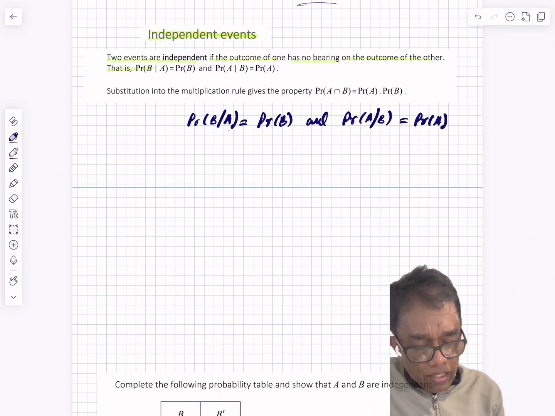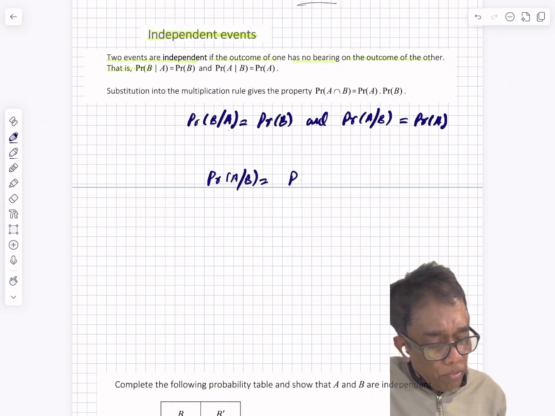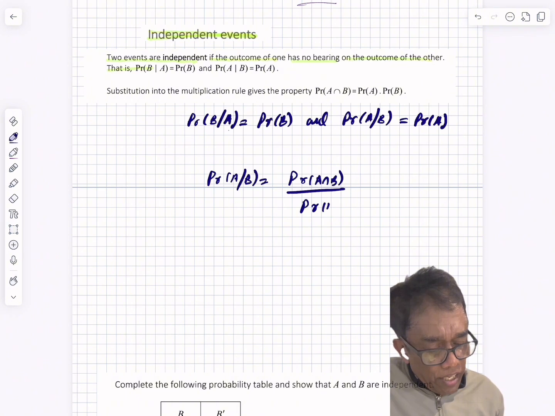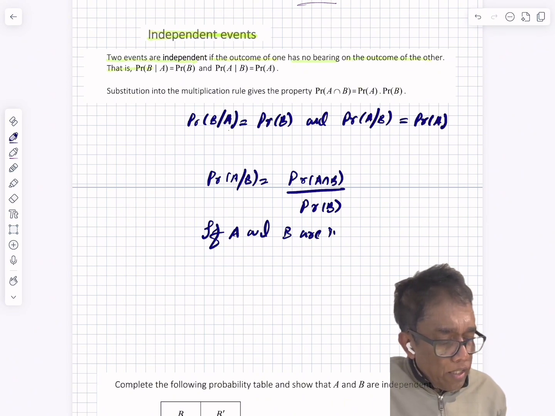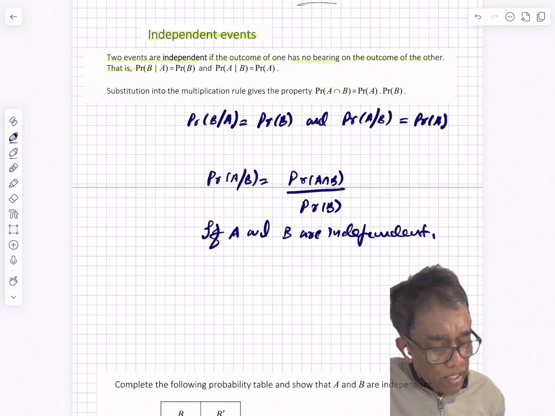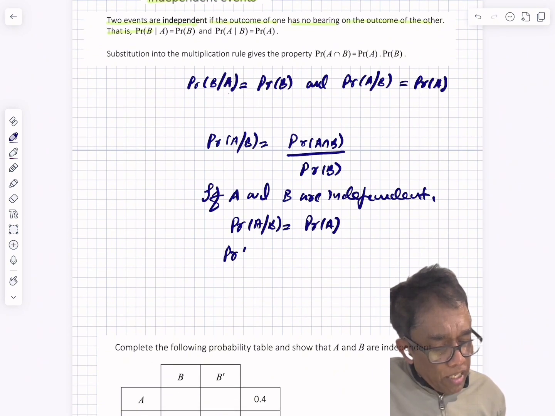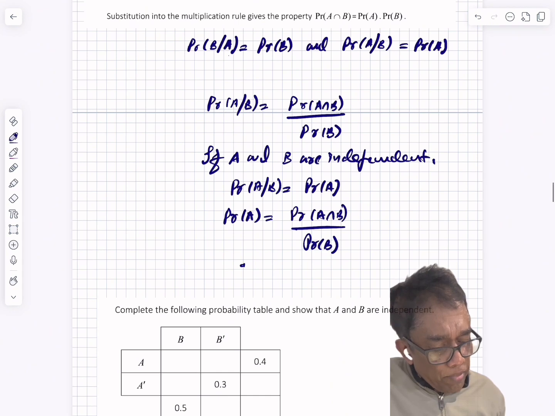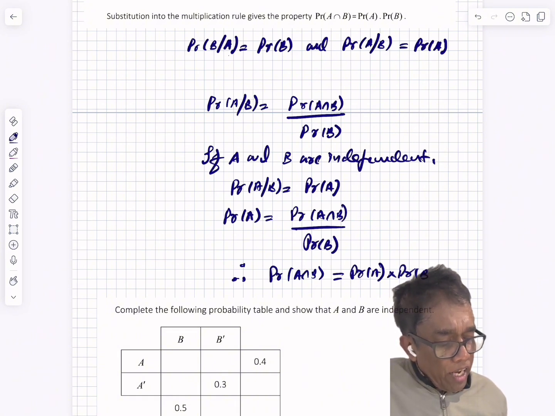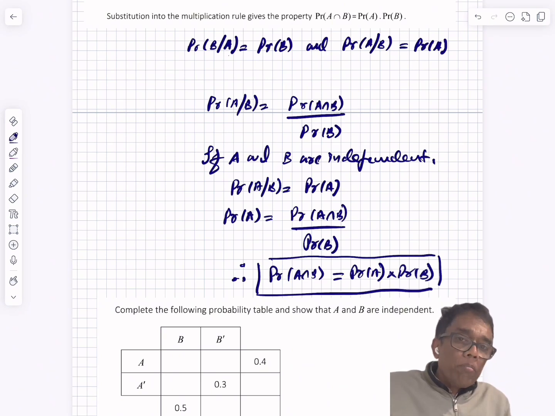We know that the probability of A given B is equal to the probability of A intersection B over the probability of B. However, if A and B are independent, then the probability of A given B can be written as the probability of A. Therefore, the probability of A is equal to the probability of A intersection B over the probability of B. Therefore, the probability of A intersection B is the probability of A times the probability of B. If A and B are independent events, the probability of the intersection of A and B is equal to the probability of A times the probability of B.